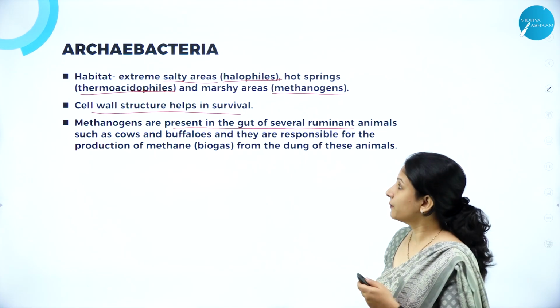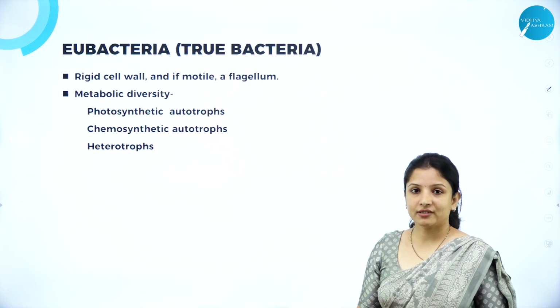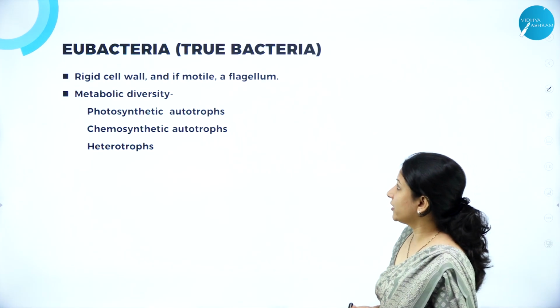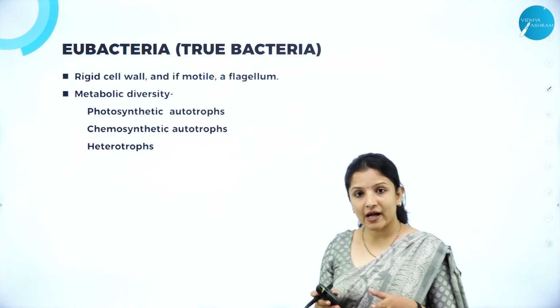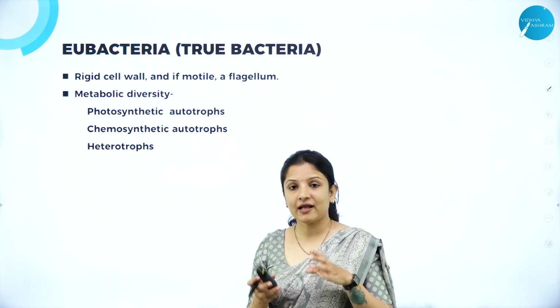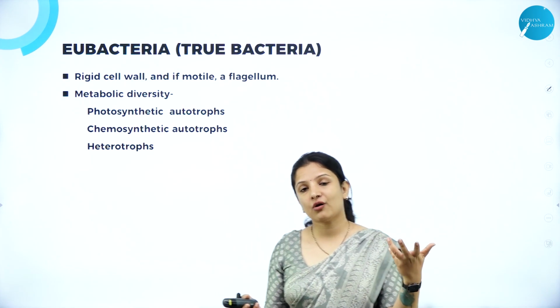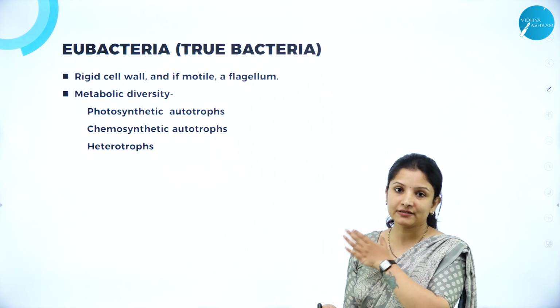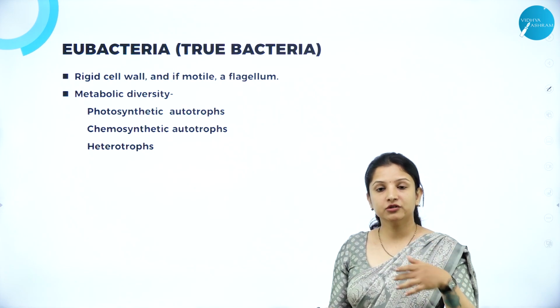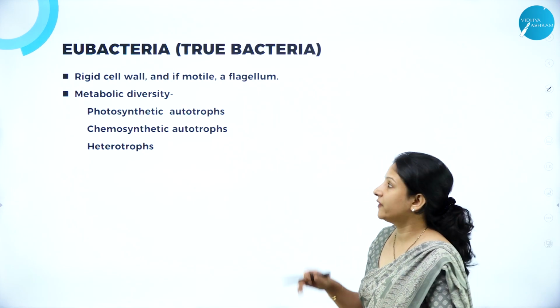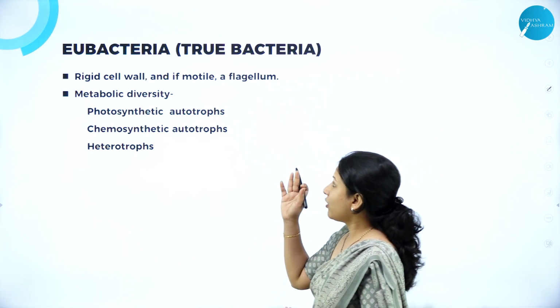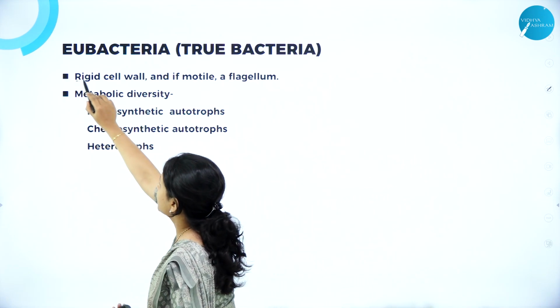That is Archaebacteria. Next, talking about the next class under kingdom Monera, it is Eubacteria. Eubacteria are the true bacteria and they are found abundantly in nature. In air, water, soil, everywhere you can find these bacteria. On humans, on plants, on animals, everywhere you can find them. So they also have a very tough or rigid cell wall.